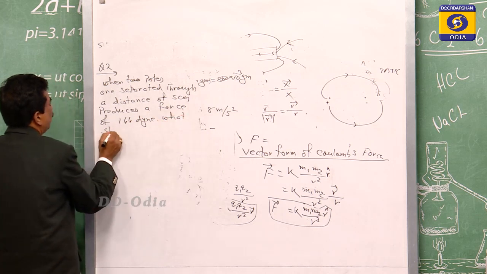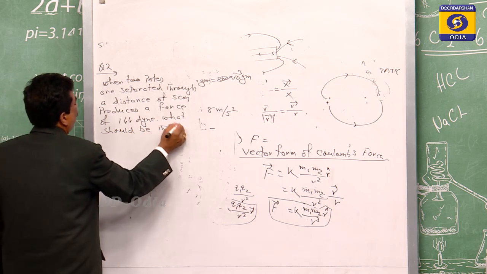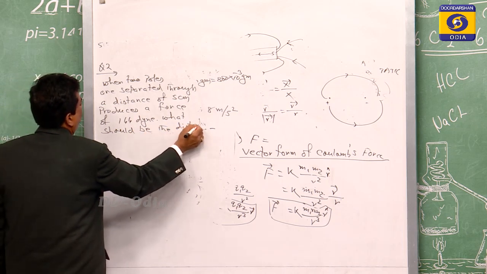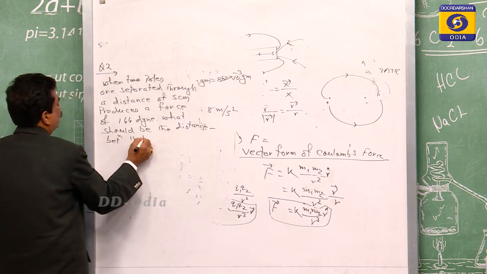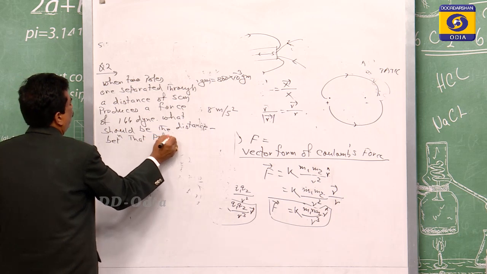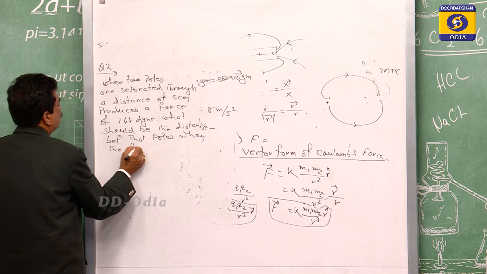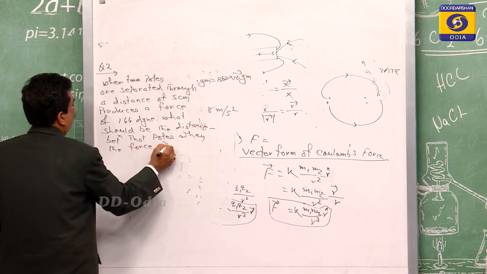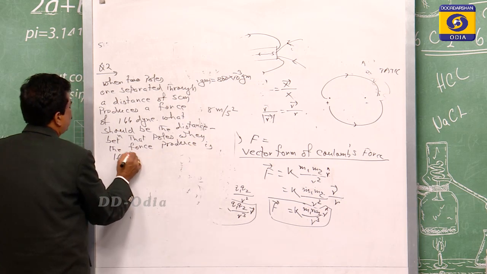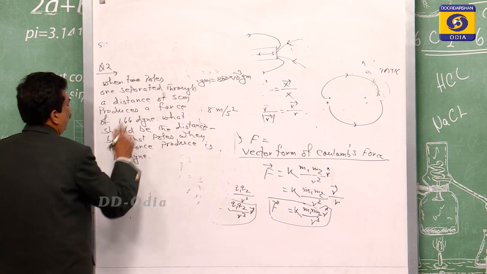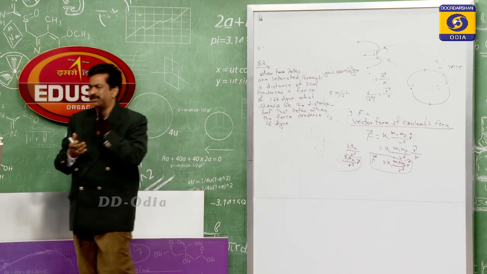What should be the distance between those two poles when the force produced is 16 dyne? The force produced is 16 dyne. This is the question.